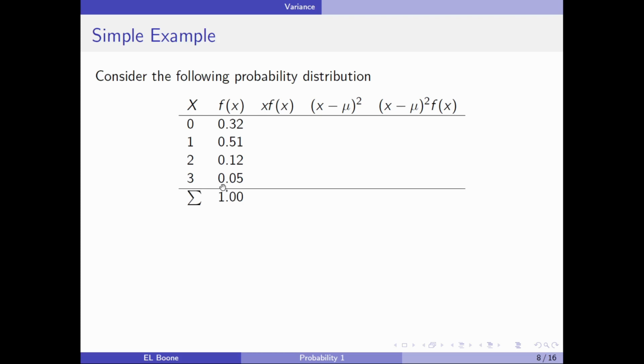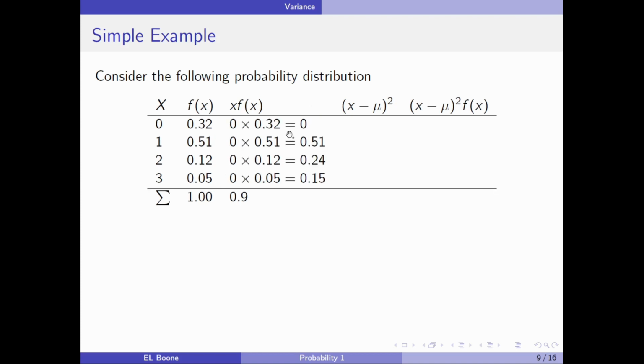So what I'm going to do is fill out this table, and it's going to allow me to obtain the variance fairly easily, just a lot of tedious calculations. Here, we're just going to multiply x by f of x in this column. So 0 times 0.32, 1 times 0.51, 2 times 0.12, 3 times 0.05, and here are the numbers that pop out: 0, 0.51, 0.24, 0.15.